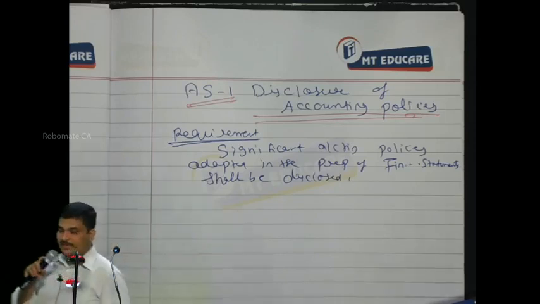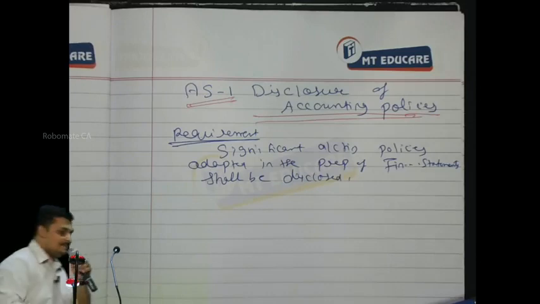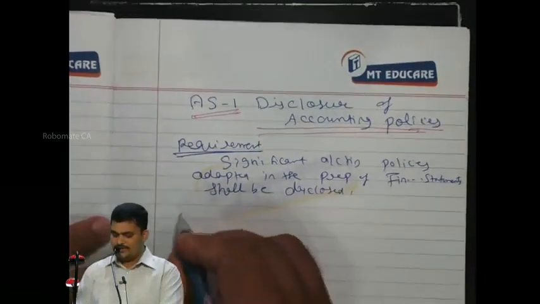Significant accounting policies adopted in the preparation of financial statements shall be disclosed. Whichever policy you have adopted out of five or six policies, you would have selected the one which is appropriate, which is correct for you. Somebody selected another policy. So what you have selected should be disclosed. Can you appreciate that? So what is accounting policy, sir?